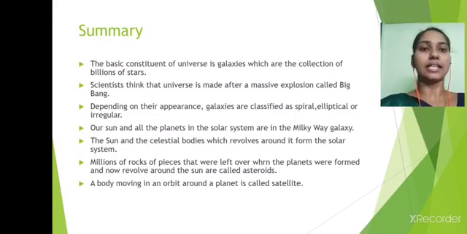The Sun and the celestial bodies which revolve around it form the solar system. Millions of pieces of rock that were left over when the planets were formed and now revolve around the Sun are called asteroids. A body moving in orbit around a planet is called a satellite.